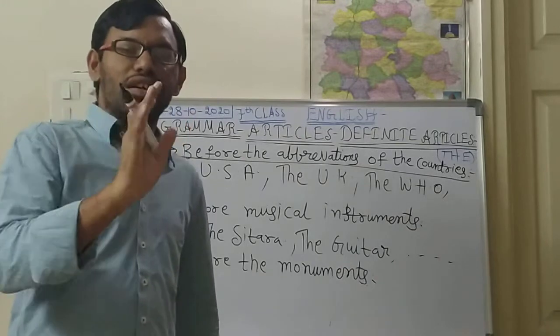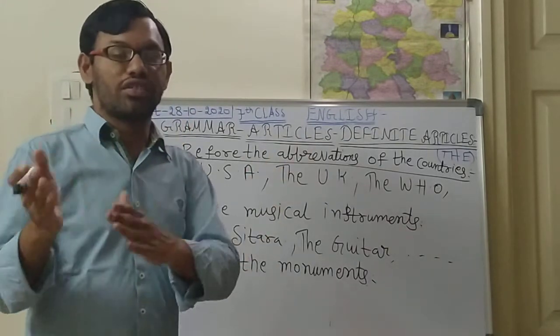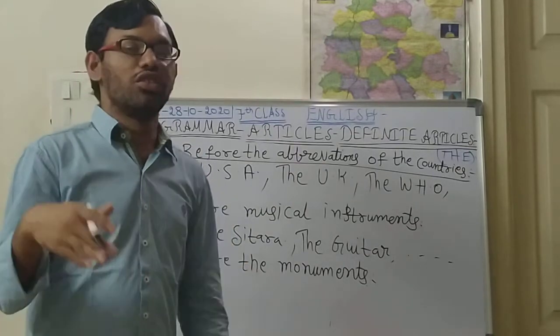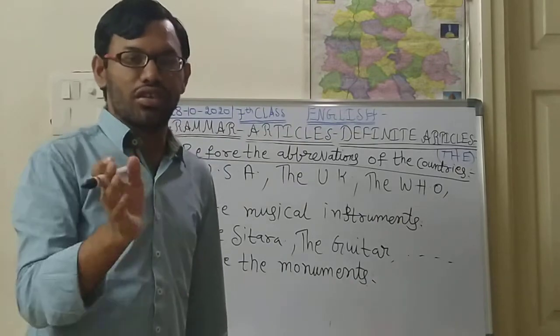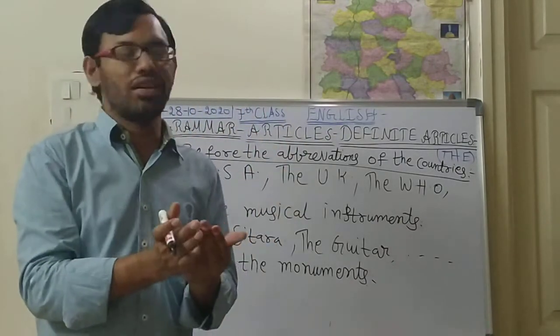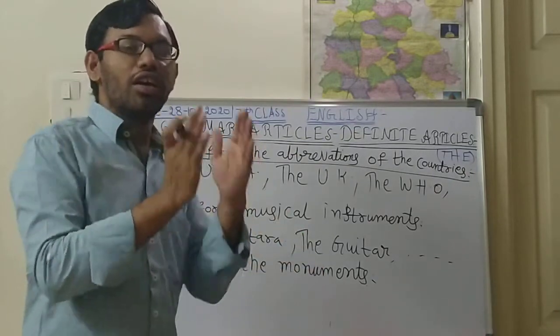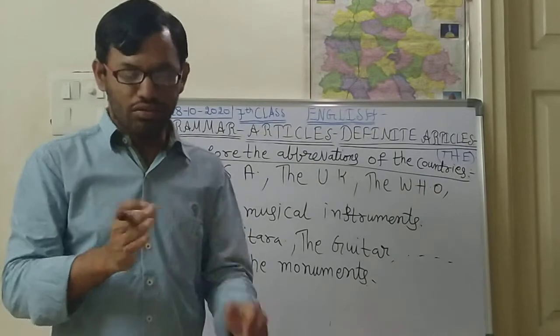These are some examples of monuments. Also the Salarjung Museum, here in our Hyderabad there is a museum. So before museums and before any monuments, we will be using "the".